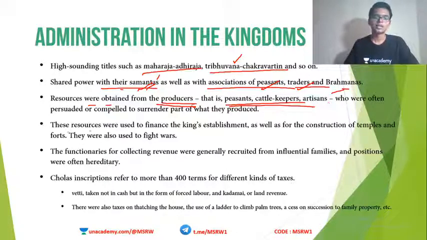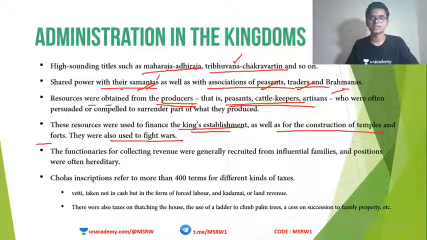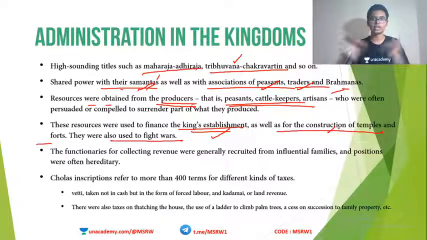Now these resources were used to finance the king's establishment as well as the construction of temples, forts, etc., and also to fight wars. So what were the uses of these resources? Obviously, the king's establishment. Then construction of temples. If you collect tax as coins from different areas and put it together, then you will have enough to create a magnificent architectural construction, for example, a temple or a fort.